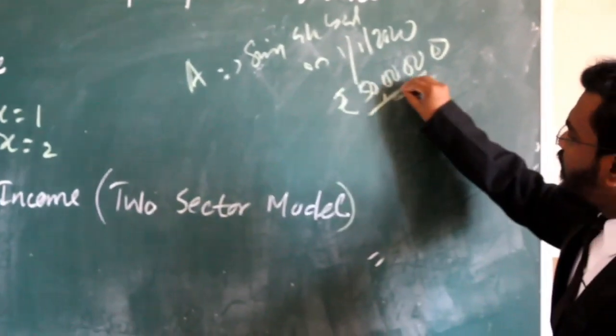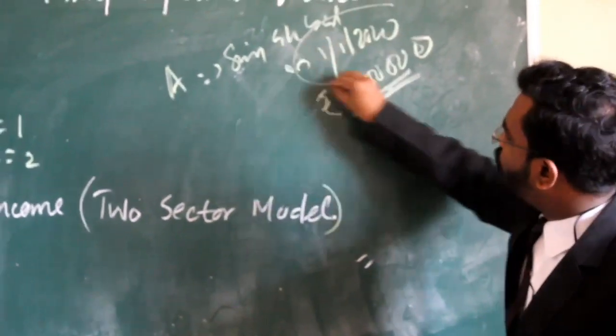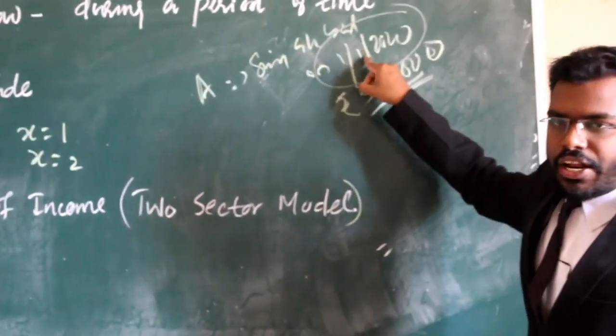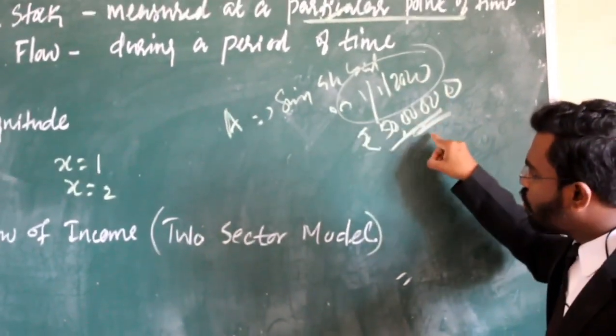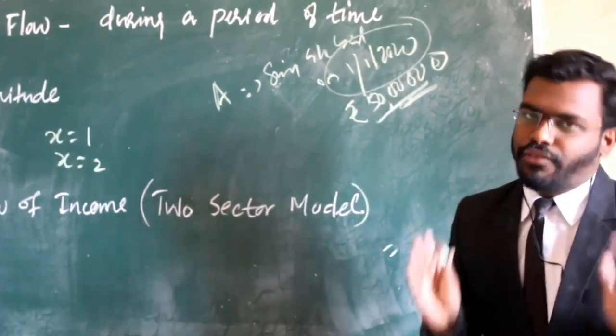So this 50 lakh is a saving account balance and it is measured at a particular point of time, that is 1st January 2020.